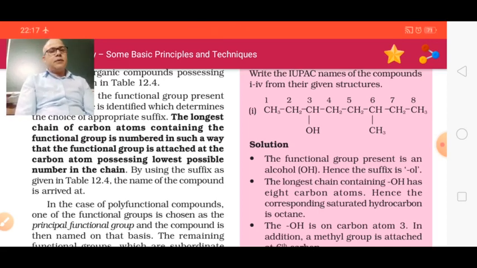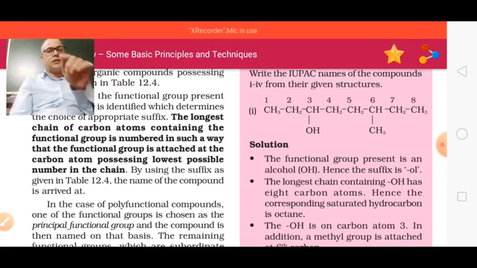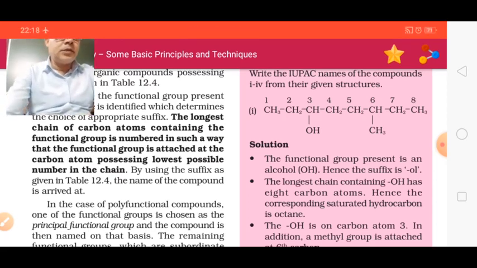Once again, I will revise this point. When you choose the longest chain in the case of an organic compound which has any functional group, you have to first keep in mind that you have to start numbering from that side which has the functional group. See, one example is here.